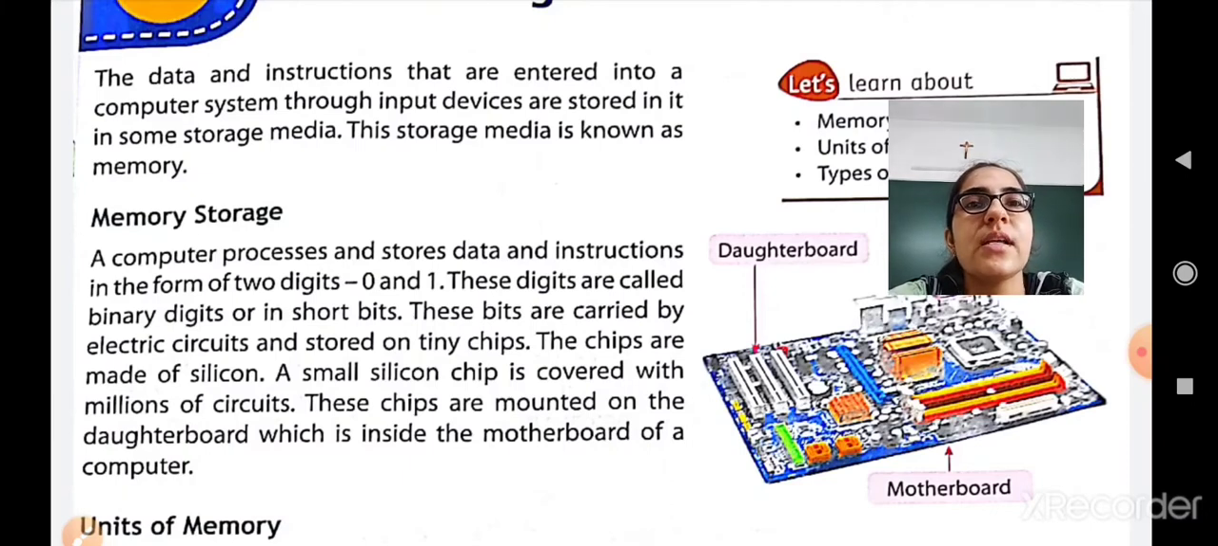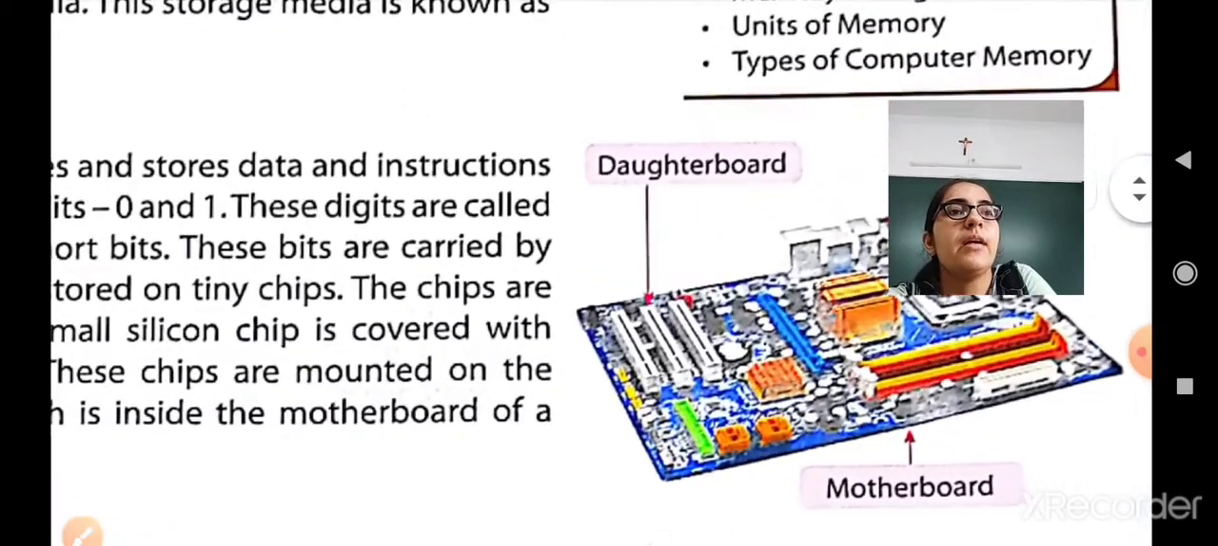A small silicon chip is covered with millions of circuits. It means many circuits are there inside it. These chips are mounted on the daughter board, which is inside the motherboard of a computer. Okay, so let us see it in a diagram.